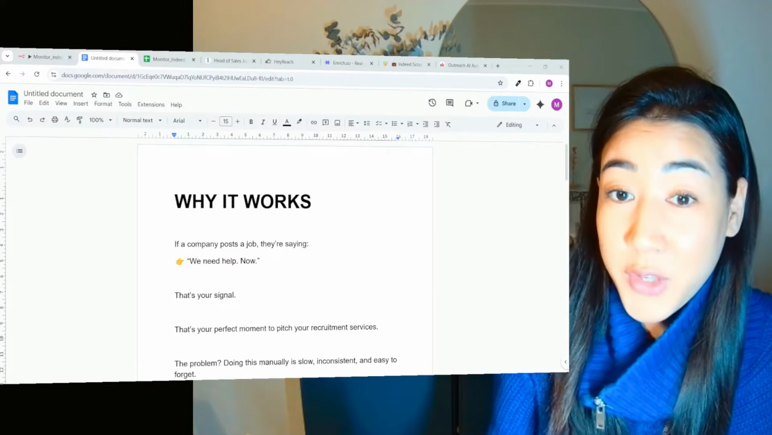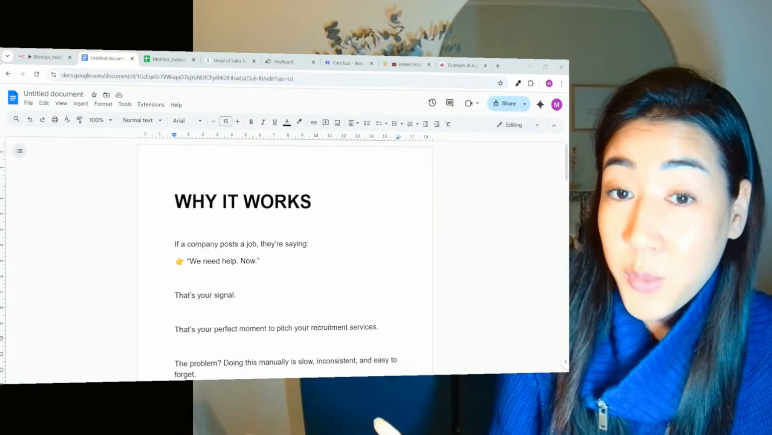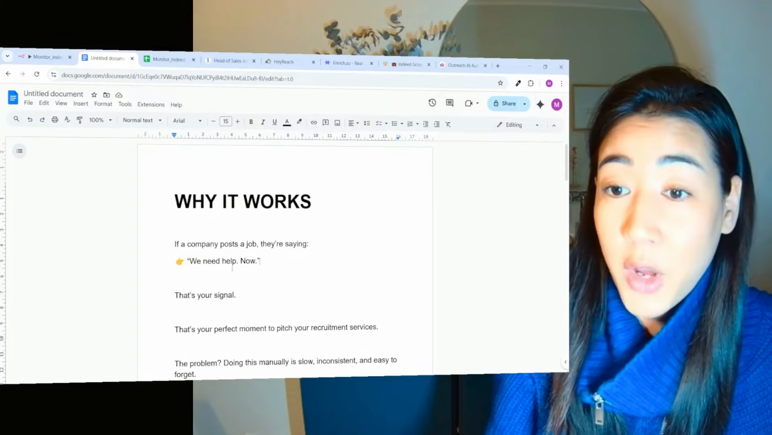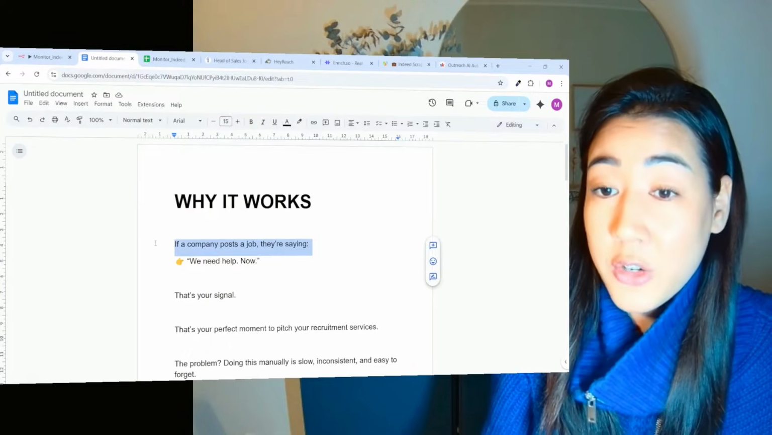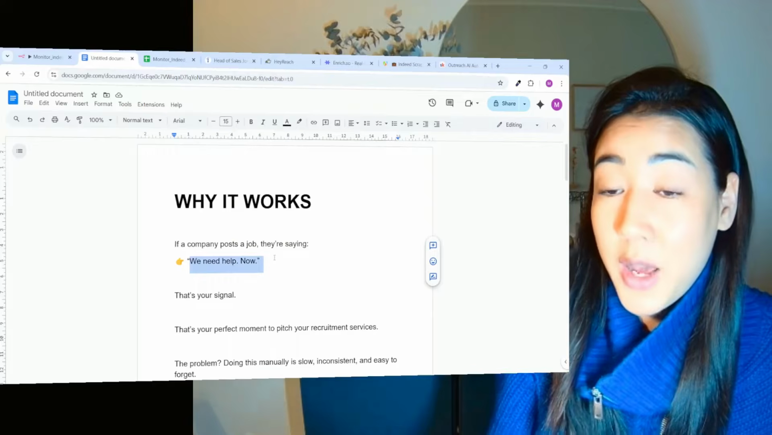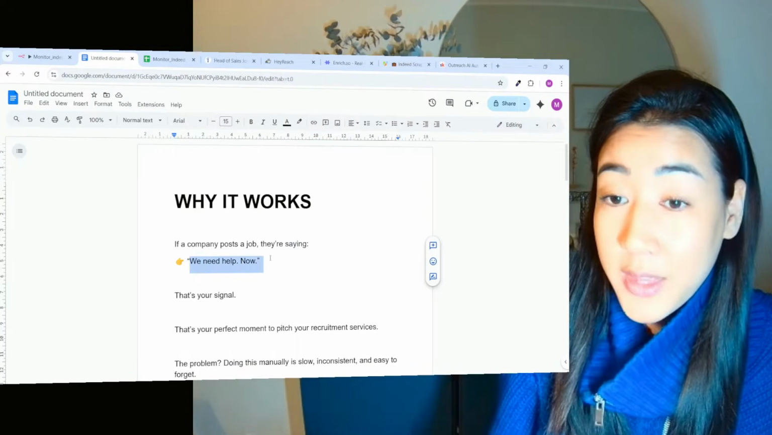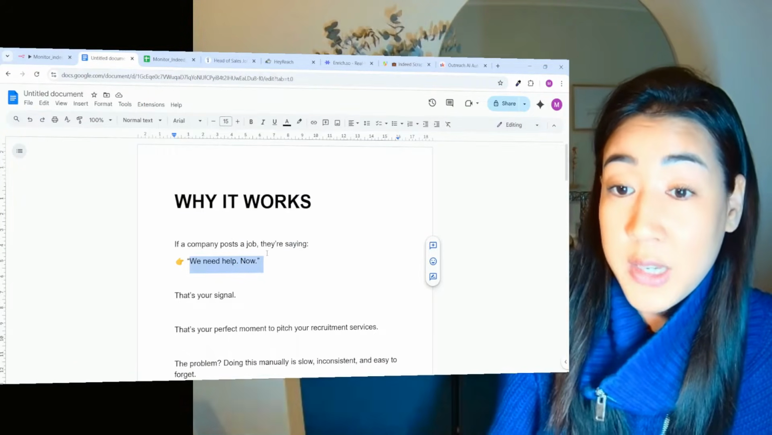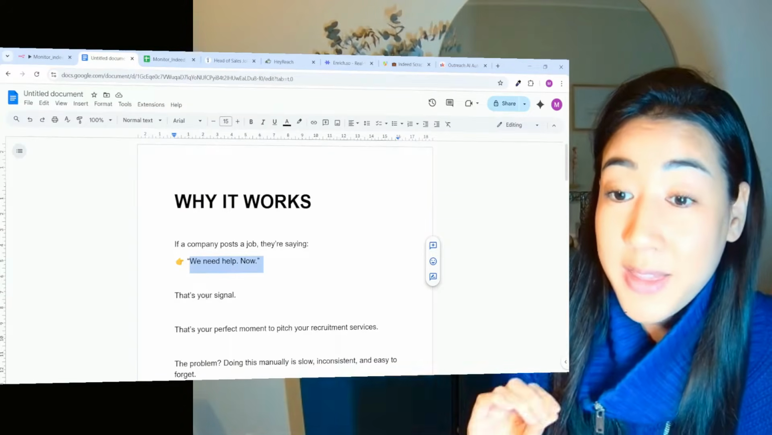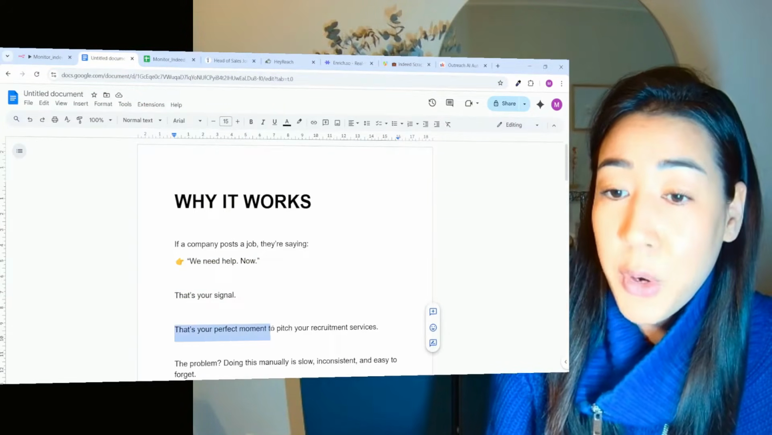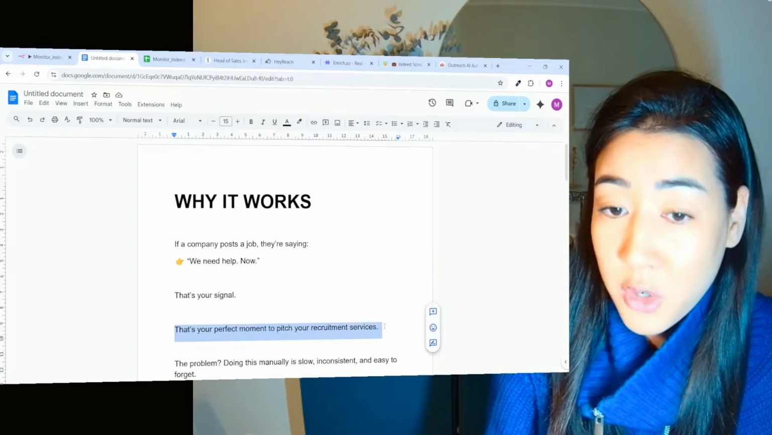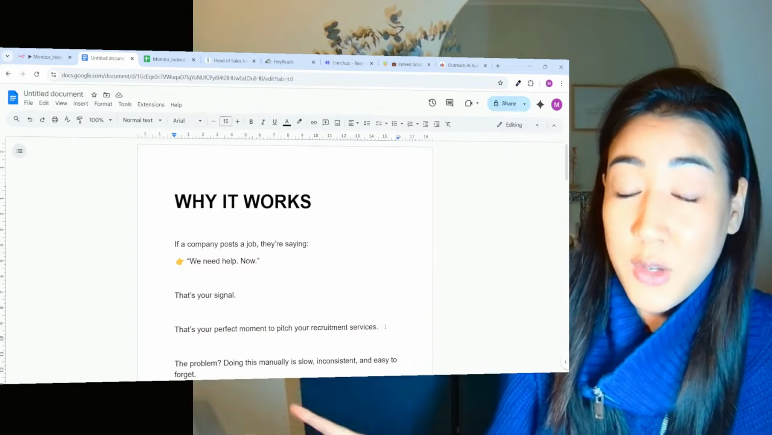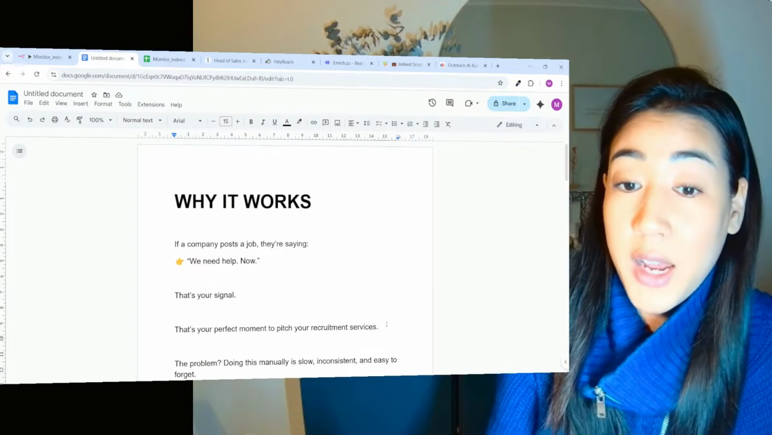Okay, so before diving into the flow, it's super important to understand why it works and why we would need this flow. If a company posts a job, they're literally saying, we need help now. It means they have a problem, and right now they're spending time, money, and resources on solving this problem. And this is your signal. That's the perfect moment to pitch your recruitment services. In today's video, this is the use case, but you can also use it for any other use case.